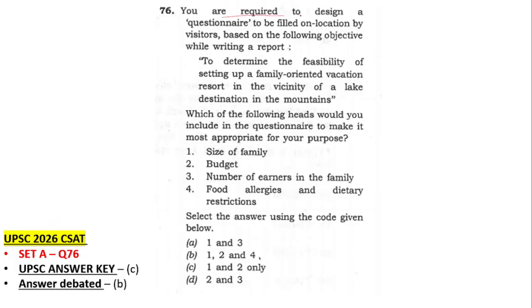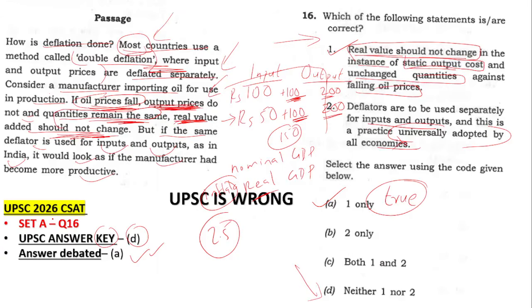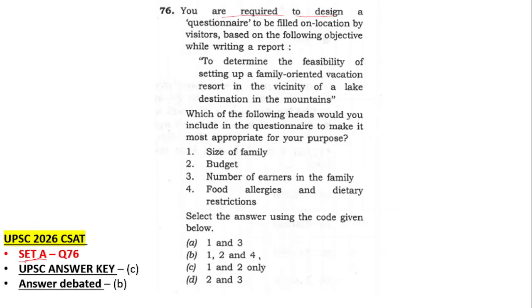Now the second one. These are all set A. Whichever I am doing, the question number which I am showing is set A. This was set A question number 16. This is set A question number 76. So you are required to make a questionnaire, like a form or a feedback form. When you go to a resort, you need a feedback form or a questionnaire to set up something. Feedback is usually for services which are already there. Questionnaire is for something like, I am going to design something, you give me your opinion so that I can design accordingly.